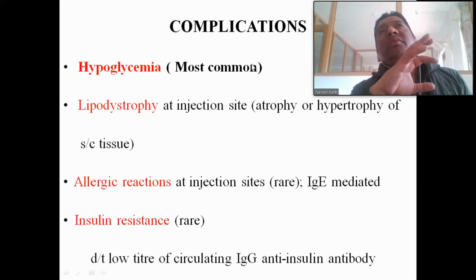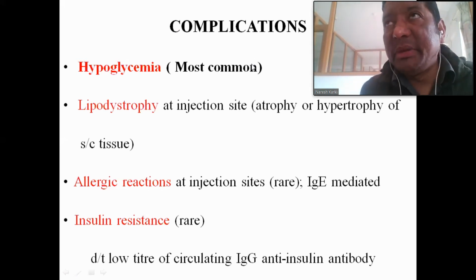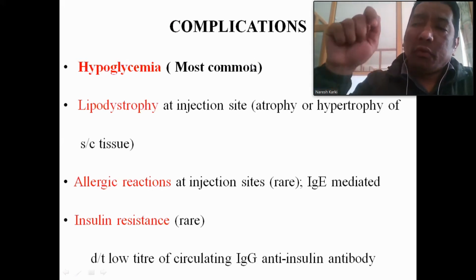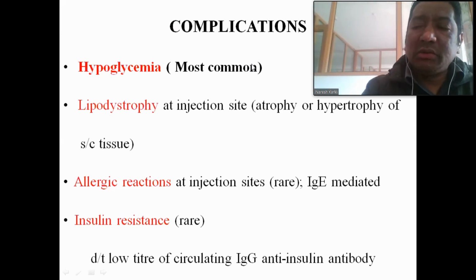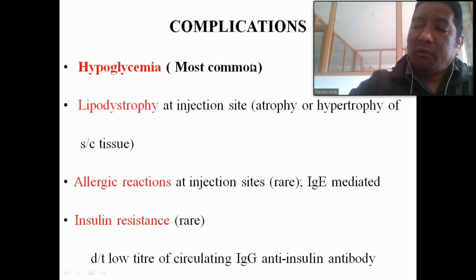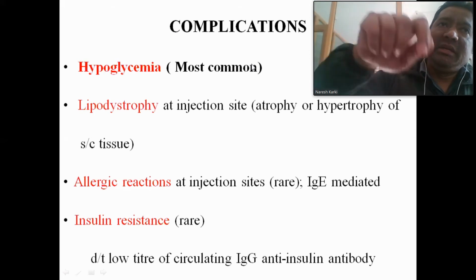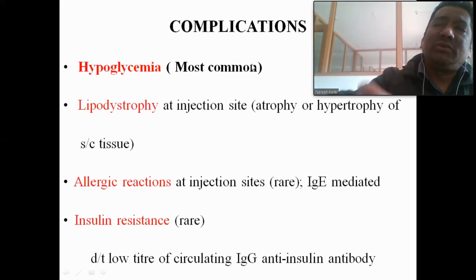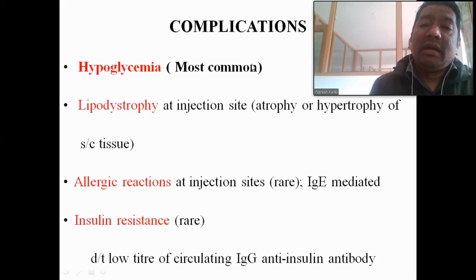So what is the treatment of hypoglycemia? We need to give glucose if the patient is conscious. So 4 spoons of glucose. You know glucose is available, or even sugar is also one kind of glucose. If sugar or glucose is available, 4 spoons of glucose should be immediately dissolved in water, and the patient is asked to drink the glucose-dissolved water, so that it increases the plasma glucose level.